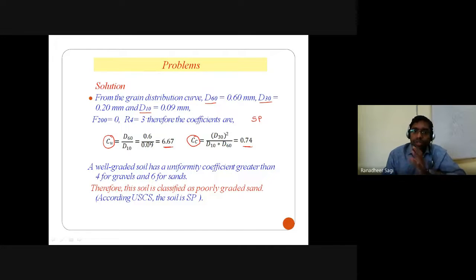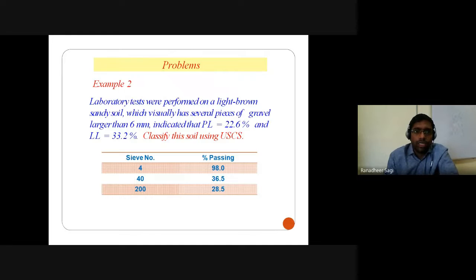So that's how we go on to classify the soil. Another example, let's say example number 3, where some information is given with respect to percentage finer data, as well as the liquid limit and plastic limit data of the soil.